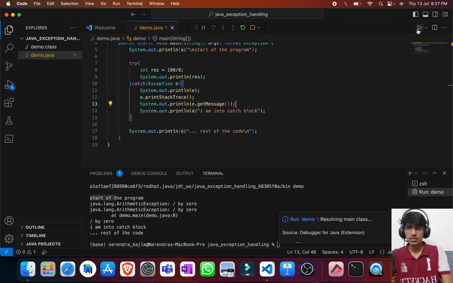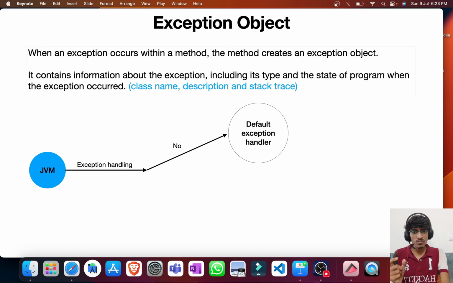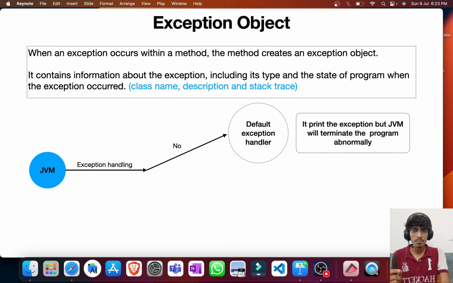If we do not handle that exception, the JVM handles it by the default exception handler, but that results in the abnormal termination of the program. And if we handle it ourselves with try, catch, finally, throw or throws, then the program will take the alternate path. We will be able to handle that exception according to our requirement, and the program will run successfully.